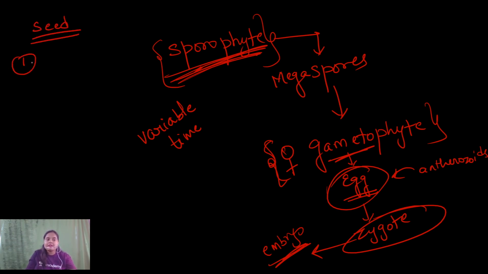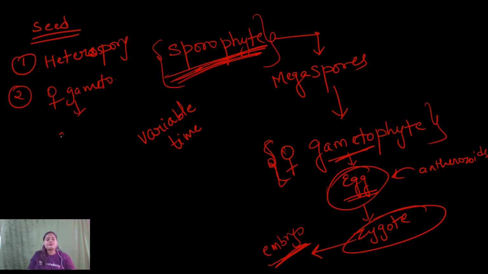For seed formation, the first condition is the heterospory condition, and the second condition is that the female gametophyte should be present on the main sporophytic plant body. So these are the two conditions needed for the process of seed formation. Here in pteridophytes, we are encountering both these steps, but in a variable way.